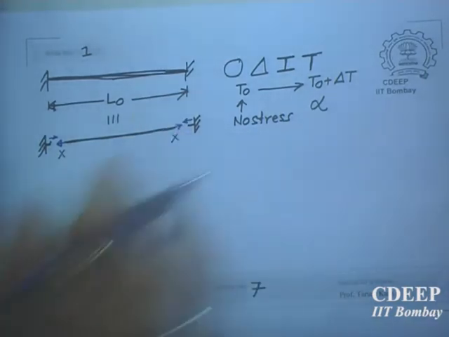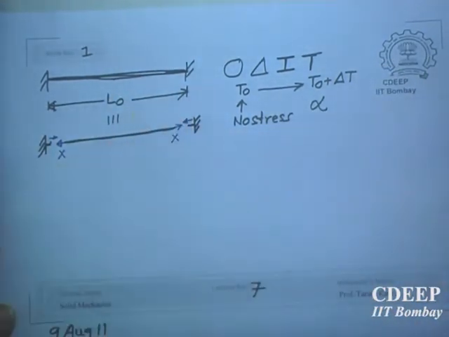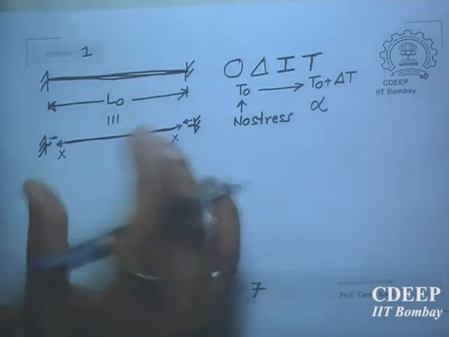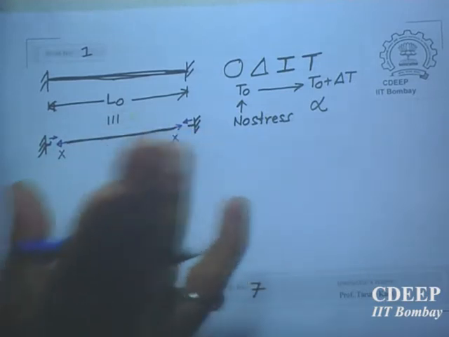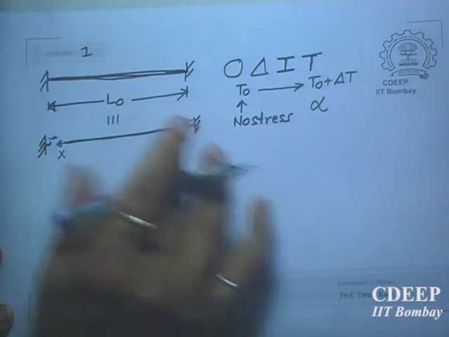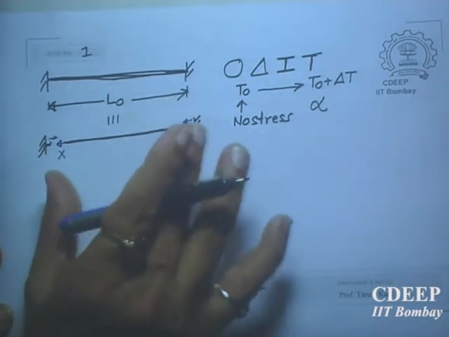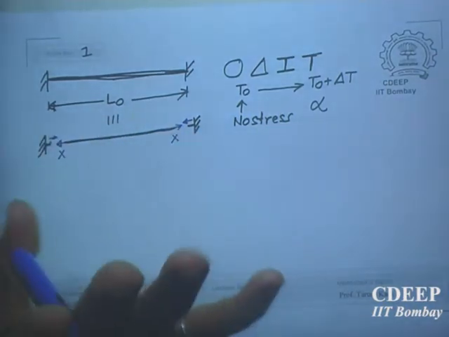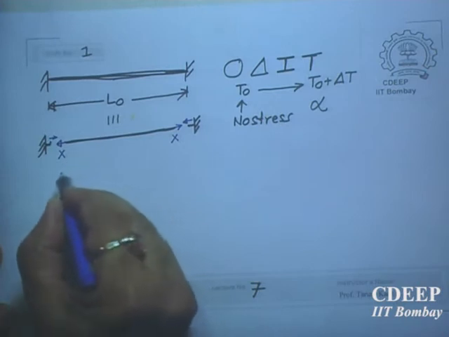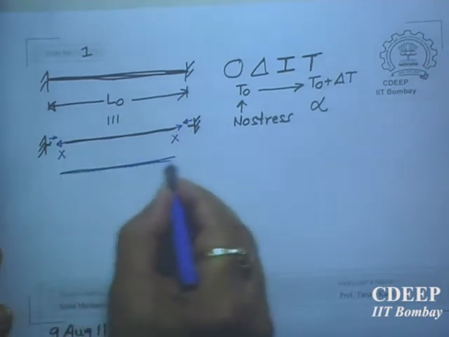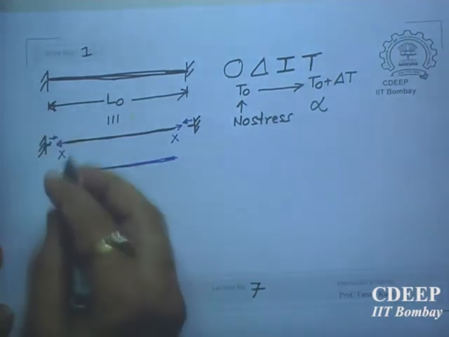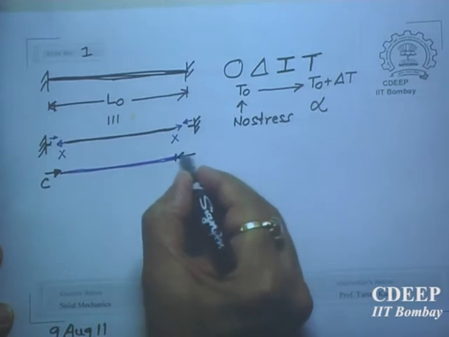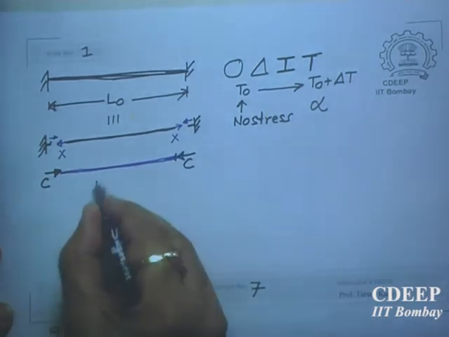Of course, this is not the right one. If you raise the temperature, this shows X and X forming a tensile force in the member. Actually, it will be compressive. But even if you don't know the nature of the force, this will be the force. After you solve the problem, the right direction will come. X will come out to be negative. So this rod will be under compression. So this is a free body diagram of the rod.